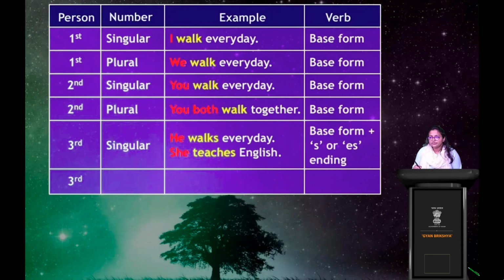Then what is third person plural here? Third person plural will be, for example, they walk every day, or they teach English in that institution. So they walk every day, right? In third person plural, the verb is in its base form. So this is the table. Look at the table once again. Take one minute to look at the table.